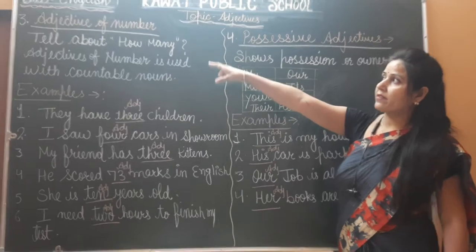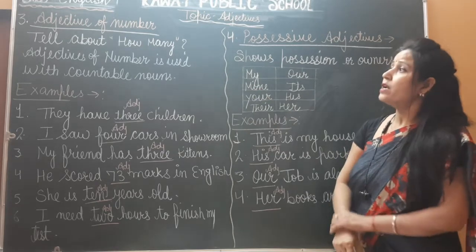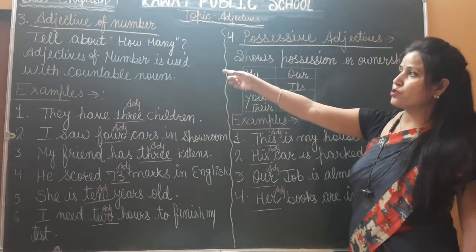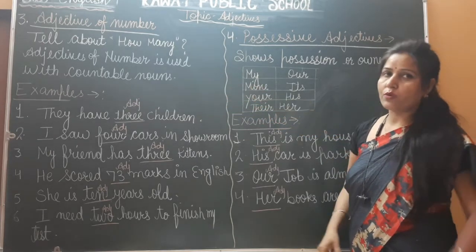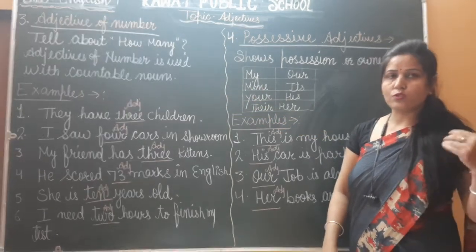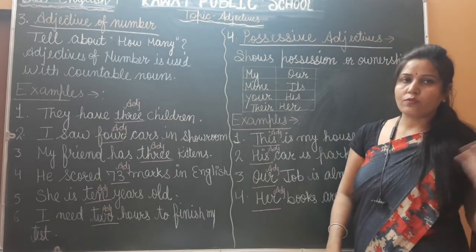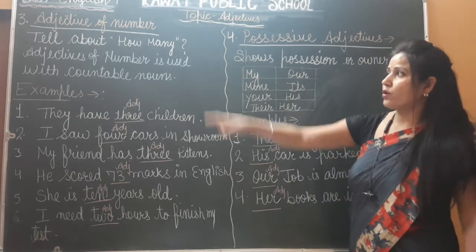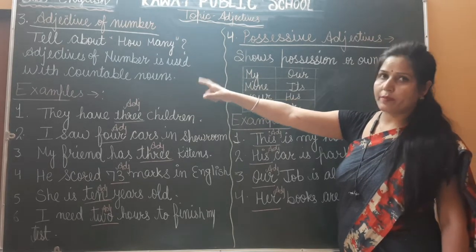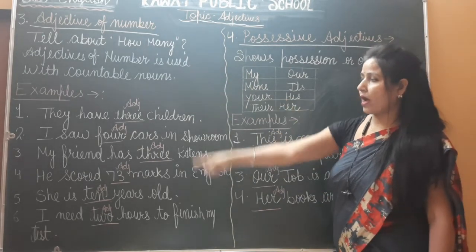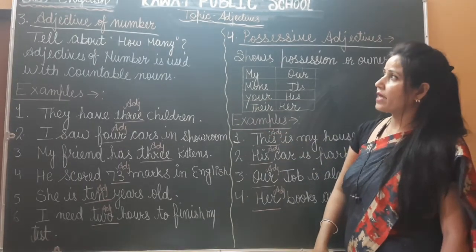Third kind of adjective, that is adjective of number. It means it tells about how many. Okay, so adjectives of number are used with countable nouns. Countable and uncountable nouns you all know. जिसको हम count कर सकते हैं, it is countable, and if you cannot count the things तो वो uncountable हो जाएगा. ठीक है, so ये जो है adjective of number वो use किए जाते हैं countable noun के साथ में. ठीक है, so now I have given a few examples. So with the help of these examples, we will understand adjective of number.